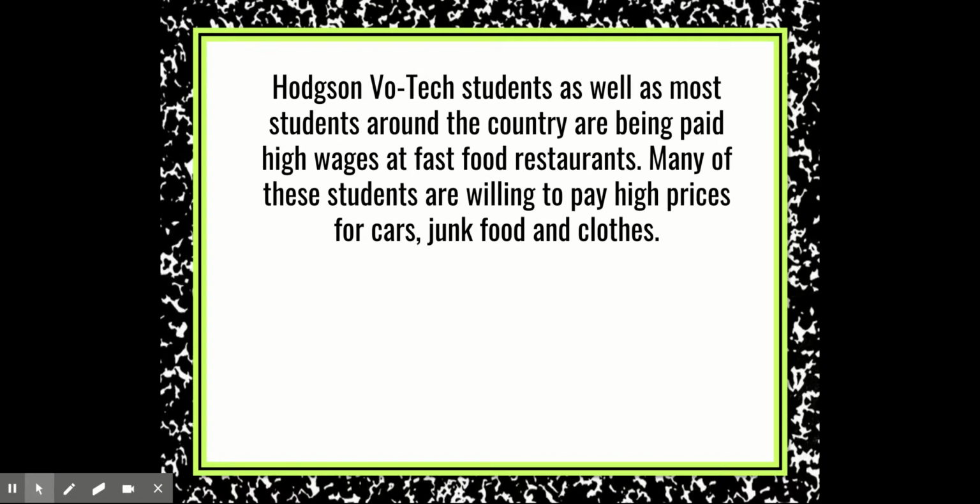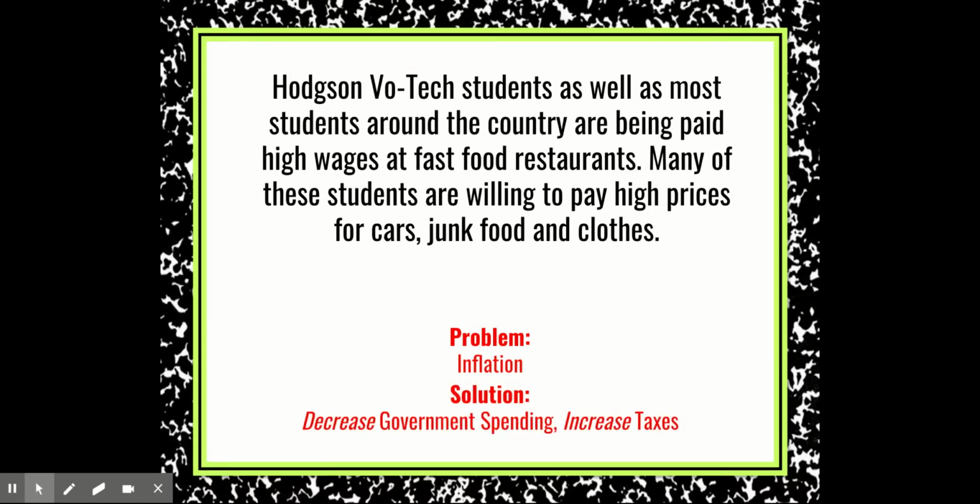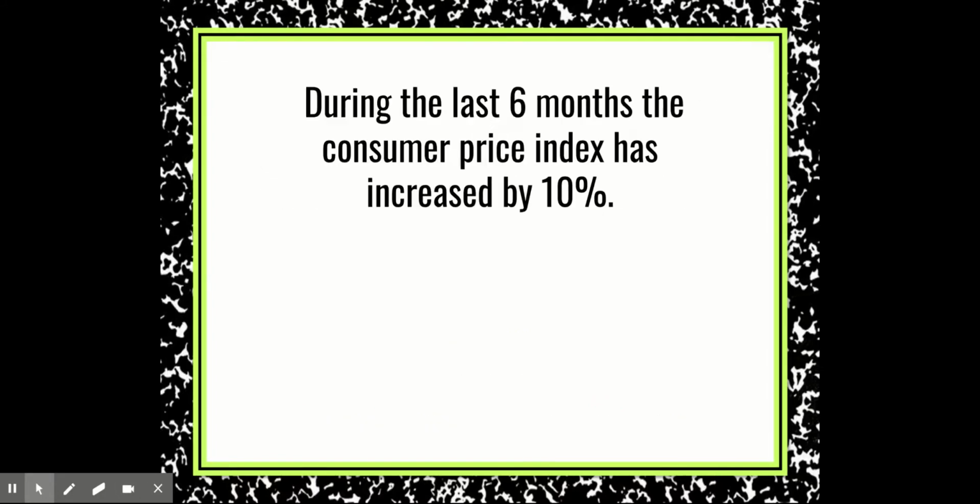Let's look at the next example. HOTS and VOTEC students, as well as most of the students around the world, are being paid high wages at fast food restaurants. Many of these students are willing to pay high prices for cars, junk food, and clothes. The problem in this story is inflation. Prices are very high, as it says. What's the solution? Contractionary policies: decrease government spending and increase taxes.